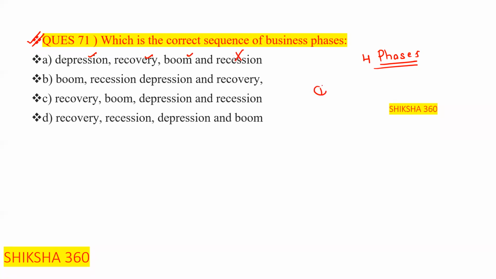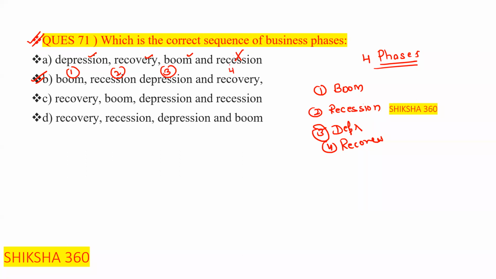We already know that the correct sequence is B: boom, recession, depression, recovery. So our answer is option B. First there is a height, then it goes down, then it goes totally down, then recovery is going to start. So this is the sequence of the business phases.